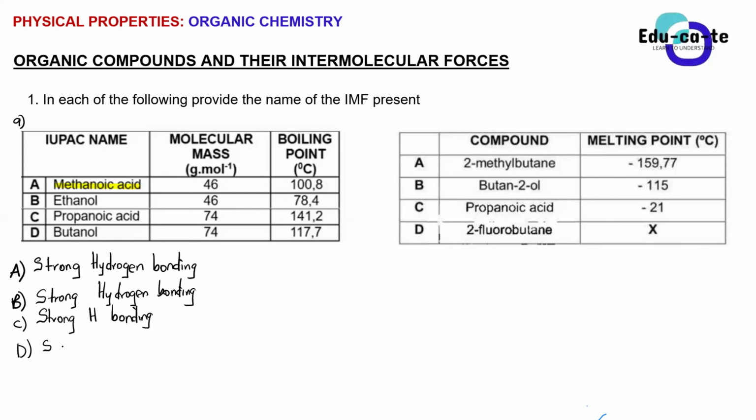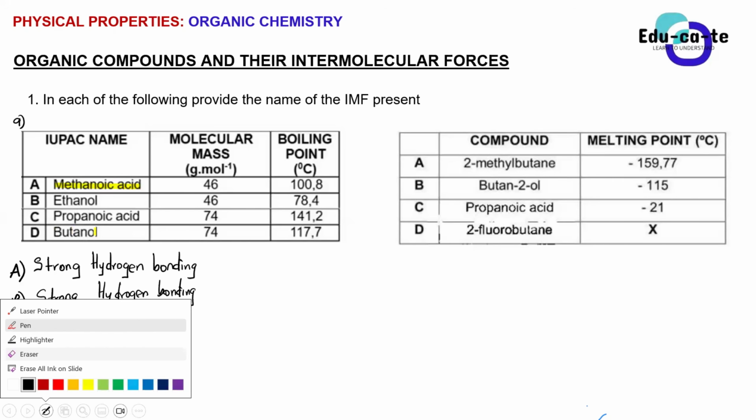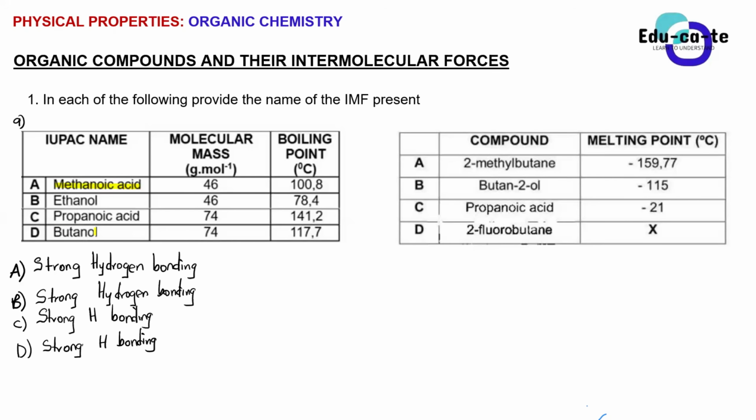Please, it's very important. That's why we took a lot of time on naming so that you guys are able to recognize that this is an alcohol. Butanol is an alcohol, so it would have strong hydrogen bonding. Propanoic acid is a carboxylic acid. It would have strong hydrogen bonding. Ethanol is an alcohol. It would have strong hydrogen bonding as well.